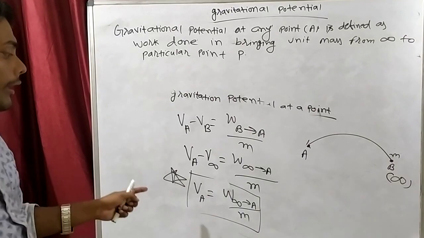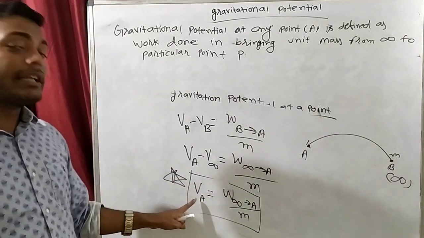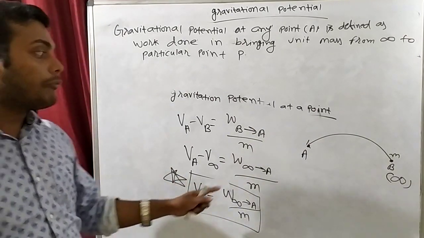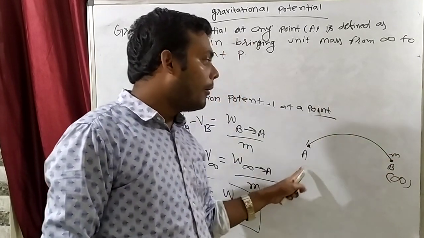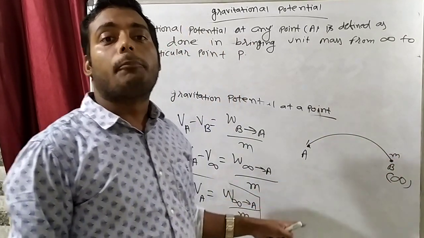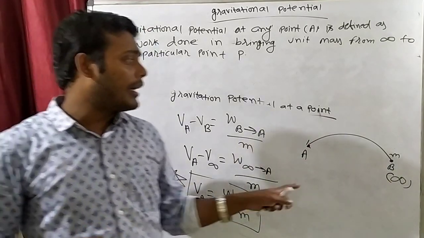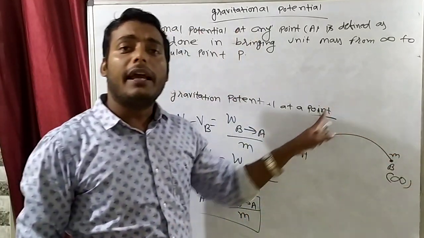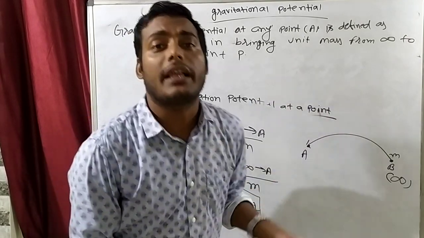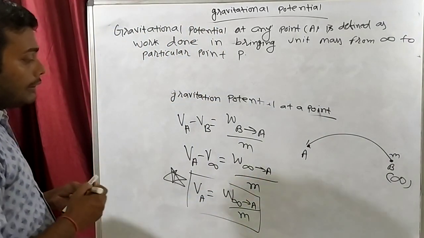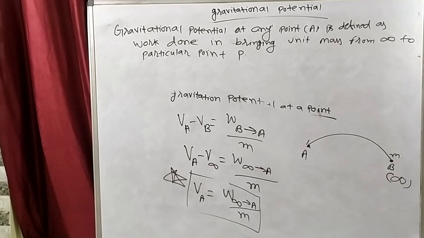In the same way, electric potential can also be defined. When we bring a unit charge from infinity to any particular point, it is known as electric potential. How will we define gravitational potential? Bringing a unit mass from infinity to any particular point is known as gravitational potential. Clear? So this is gravitational potential.